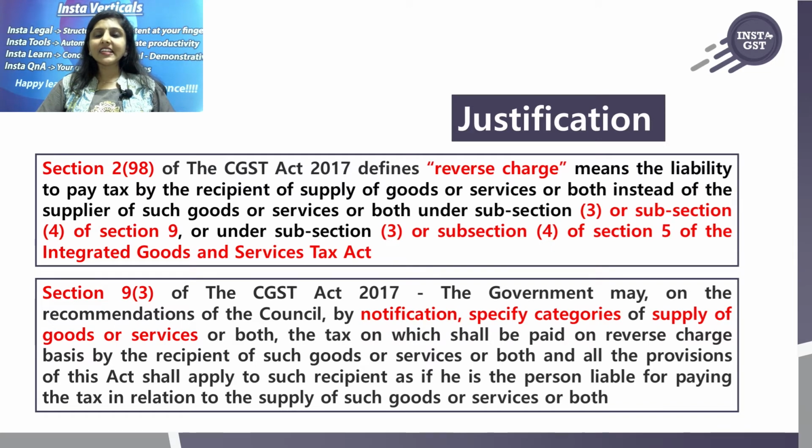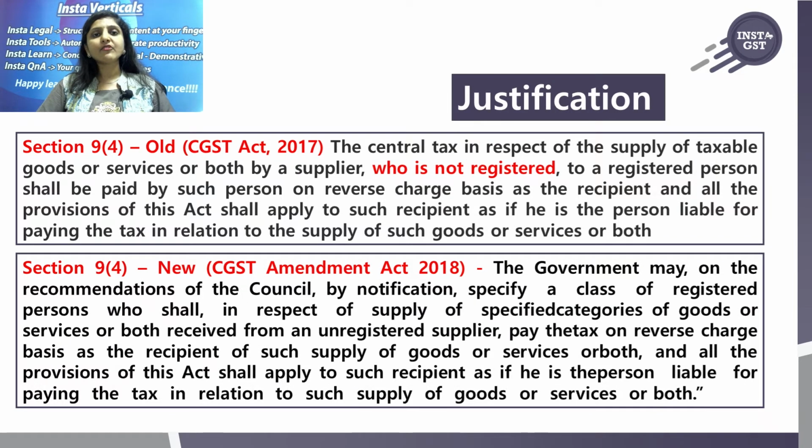Now section 9.3 says that government may, on the recommendations of the council by notification, specify categories of supply of goods or services, meaning 9.3 requires certain notified goods or services to be specified, and only on that reverse charge applies. Now let us look at 9.4.